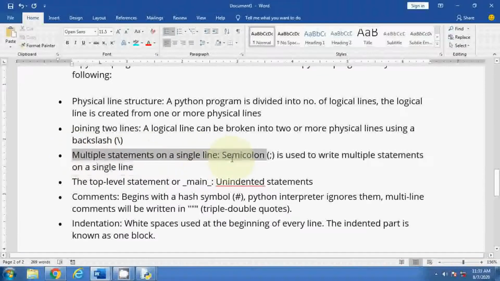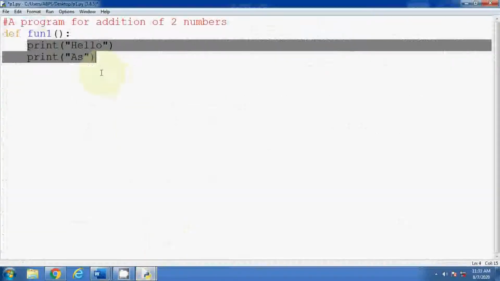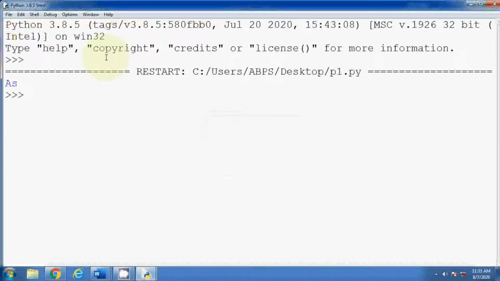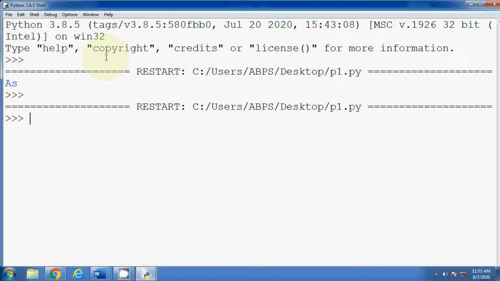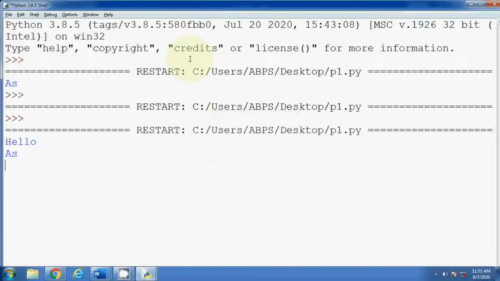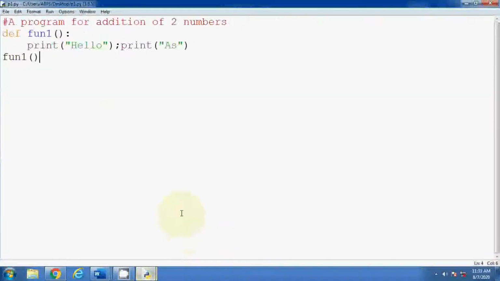You can write multiple statements using a semicolon in a single line. Suppose these statements are multiple statements. Now use a semicolon, so this is considered as multiple statements. Now let me call this function. Then I will explain the flow of function call execution. See, the same output is printed without error. So whenever you want to write like this, you can use a semicolon